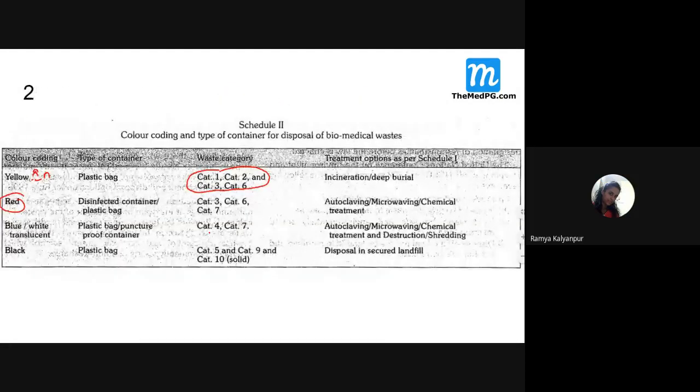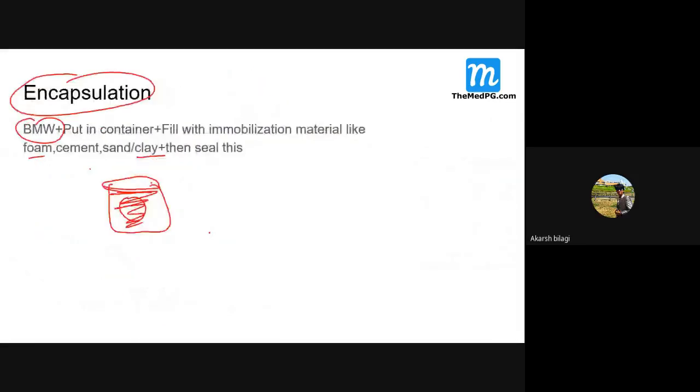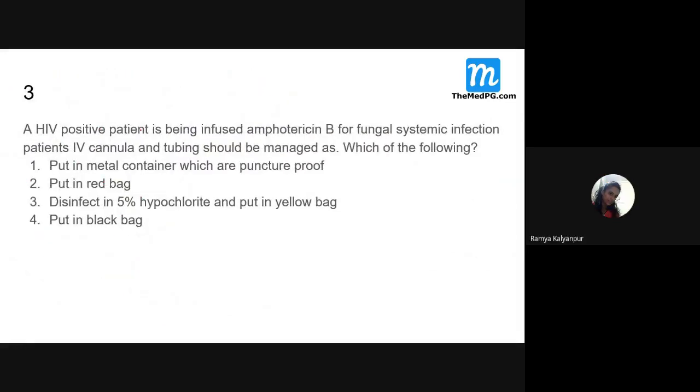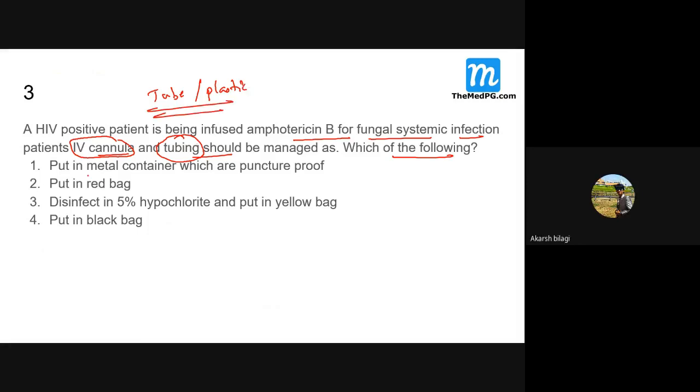Now let us see the second MCQ. A HIV positive patient is being infused amphotericin B for fungal systemic infection. The patient's IV cannula and tubing should be managed as which of the following? Now he is saying IV cannula and tubing. Students, remember, what did I tell you? All the tubes or all the plastics, where should they be disposed? It should be put in which color coded bag?